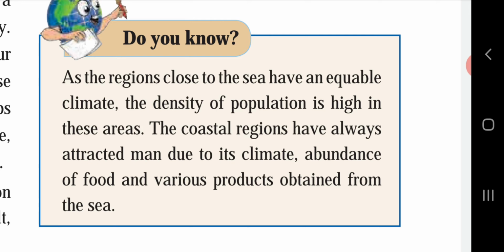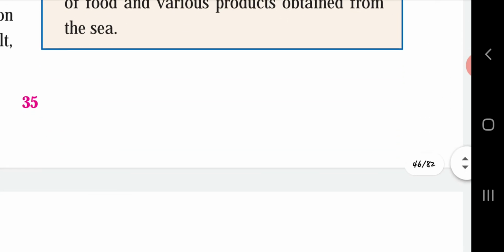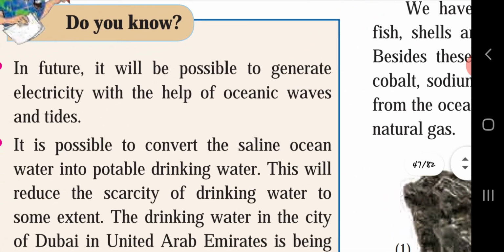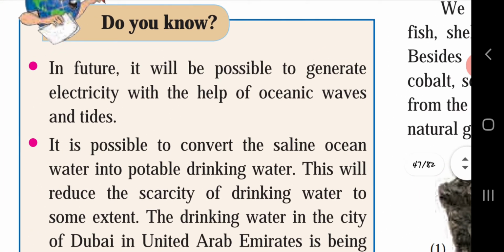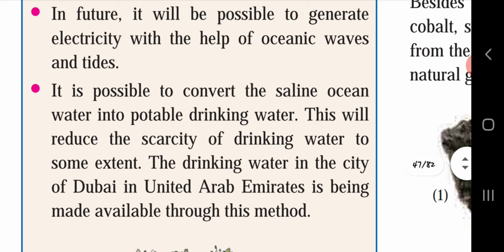Do you know, in future it will be possible to generate electricity with the help of oceanic waves and tides. It is possible to convert the saline ocean water into potable drinking water. This will reduce the scarcity of drinking water to some extent. The drinking water in the city of Dubai in United Arab Emirates is being made available through this method.